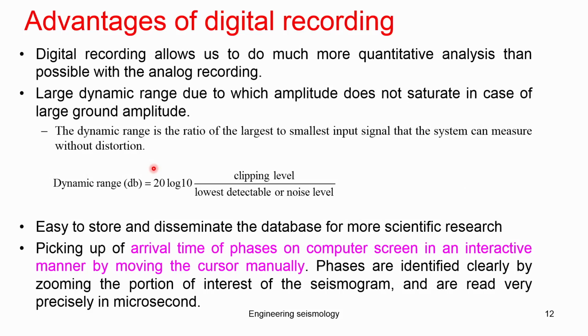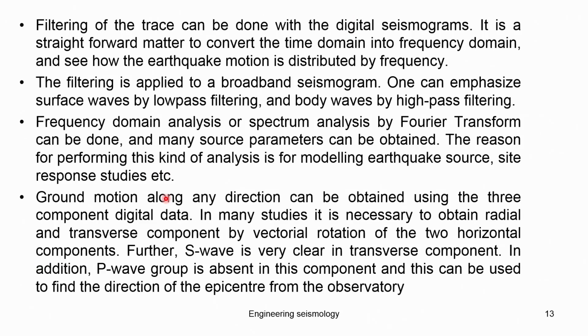You can also pick your arrival point very accurately using the cursor. As you know, on a computer you can enhance, zoom and play with the data on the digital platform. You can also apply the necessary filter very accurately to remove noise which is not an earthquake. For example, when earthquakes are occurring, there may be continuous noise in the region due to the operation of a motor or something else. You can remove that kind of noise by applying a proper filter, which is possible in digital and may not be possible in analog that easily. Those are all the provisions you get.